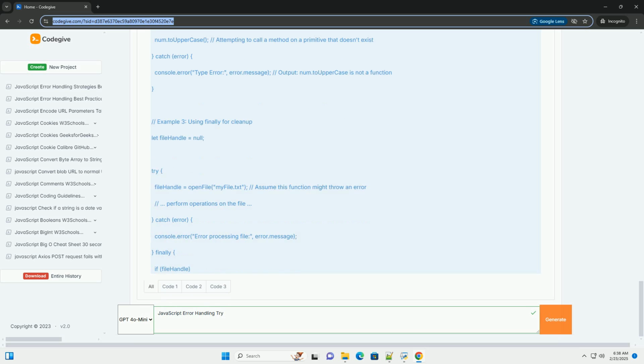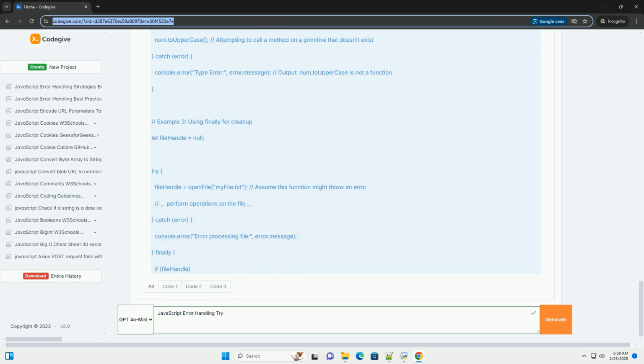The .catch method at the end of the chain will catch any errors that occur in any of the .then blocks above it. 2. The .then method with a null error handler, less common. You can also provide an error handler as the second argument to the .then method. However, using .catch is generally preferred because it provides a more readable and consistent way to handle errors at the end of a promise chain.